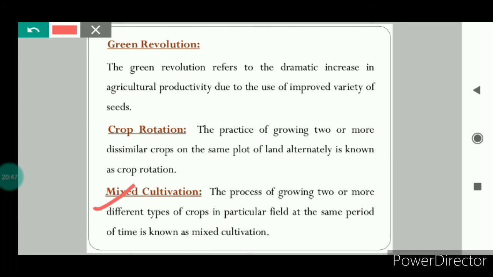So mixed cultivation means growing two or more different types of crops in a field at the same time. This was about mixed cultivation.